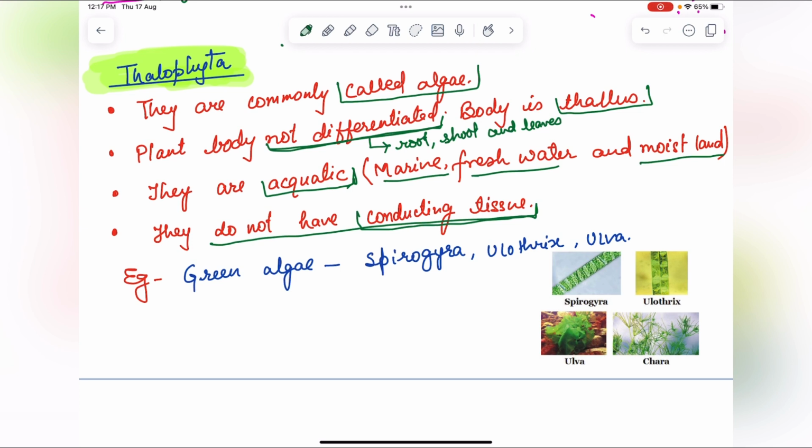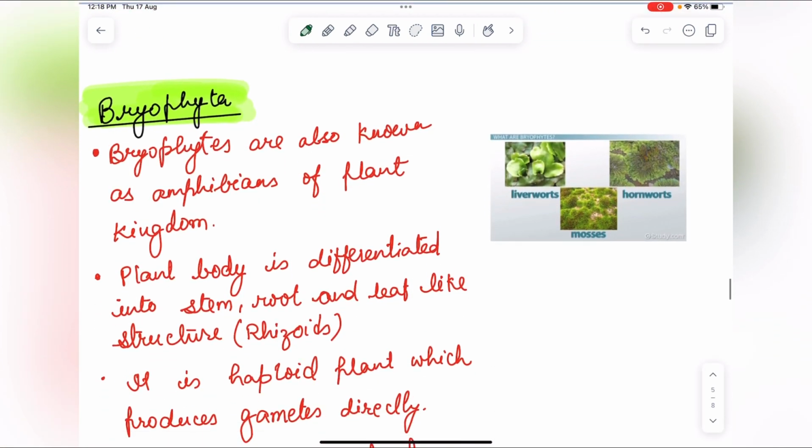This algae is very small, so they don't need conducting tissue, and they are found in water. Also, they are not so developed that conducting tissue would be present. Examples of thallophyta are green algae: Spirogyra, Thrix and Ulva.